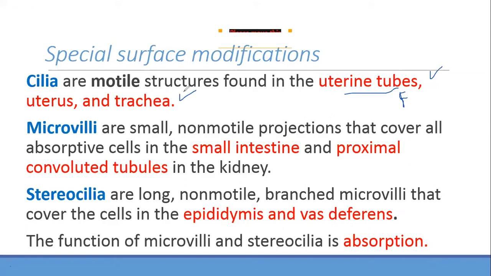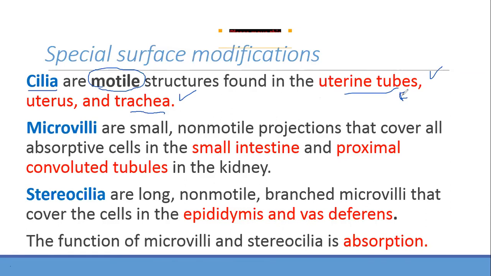To move the oocyte. Yes, correct. So in the uterine tube, we needed to move the oocyte. In the trachea, because we need to move the mucus up and down. Correct. So the cilia is basically helping you, and remember the two locations. I think with this you will remember where it is. With the function you can remember very well.